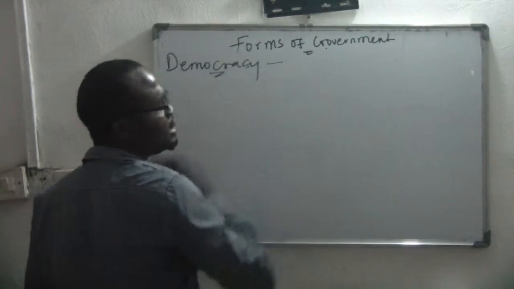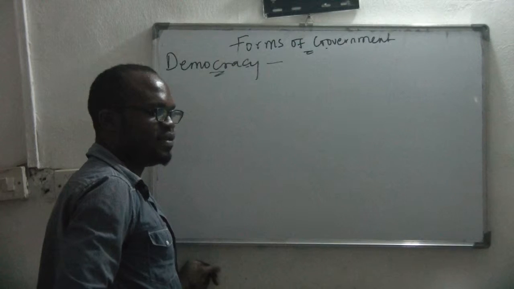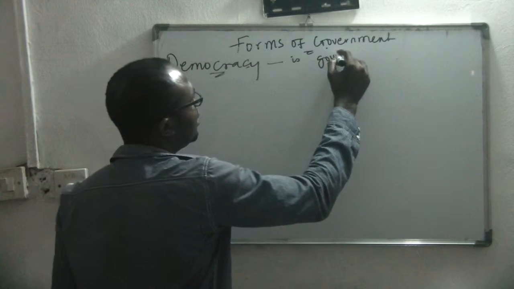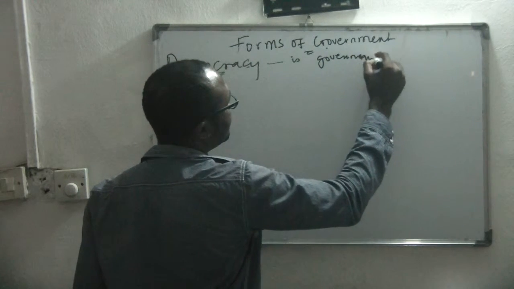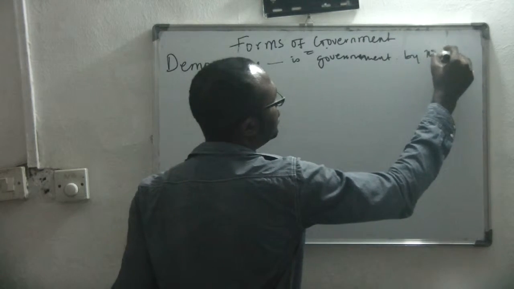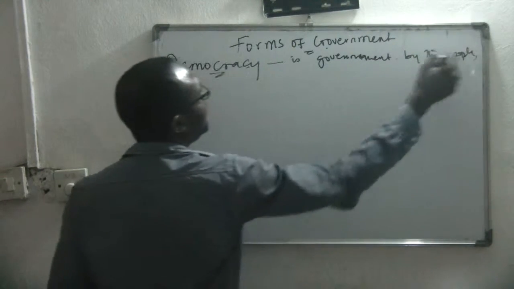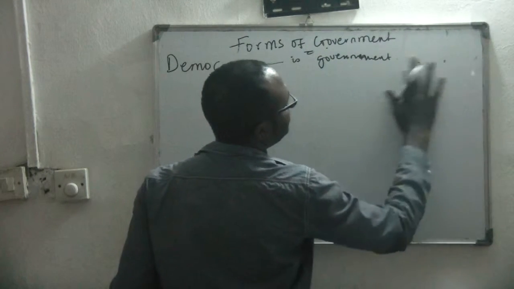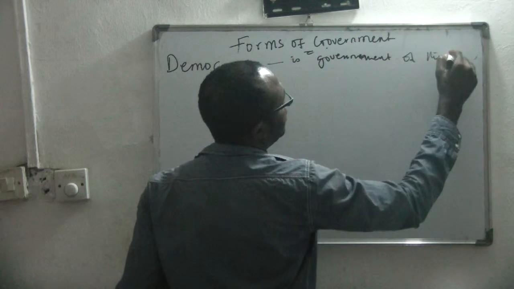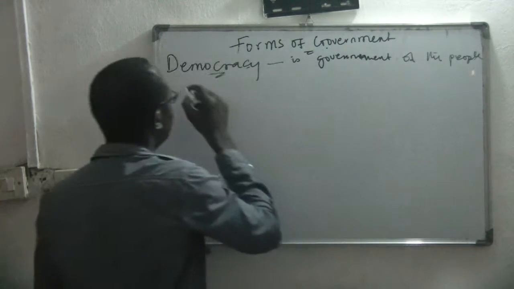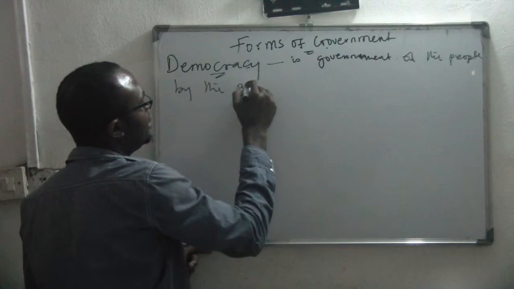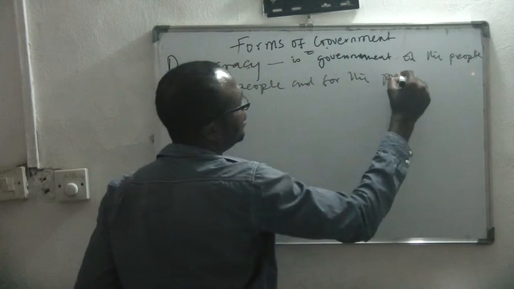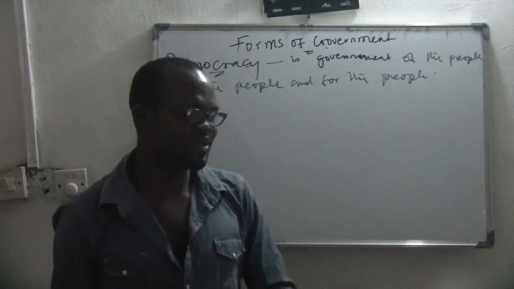So what is democracy? There are various definitions of democracy. There is a popular definition that says democracy is government of the people, by the people, and for the people. That is one definition of democracy, isn't it?